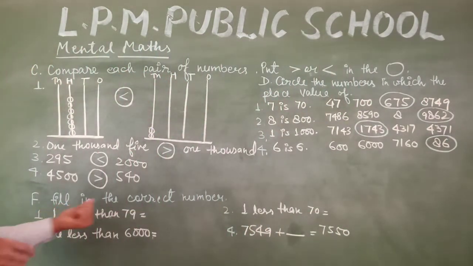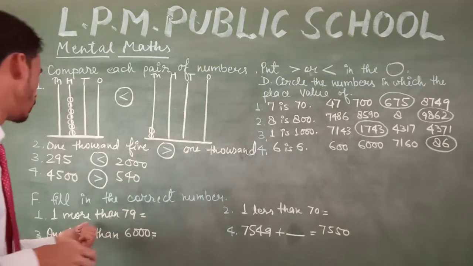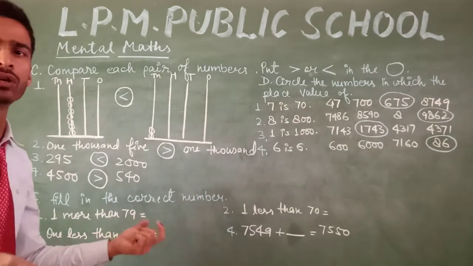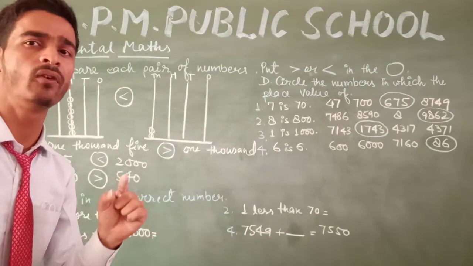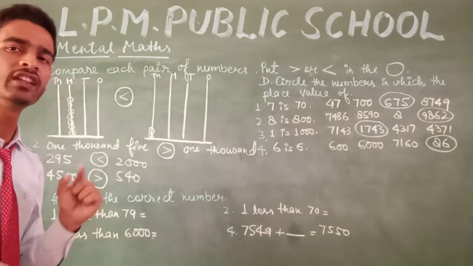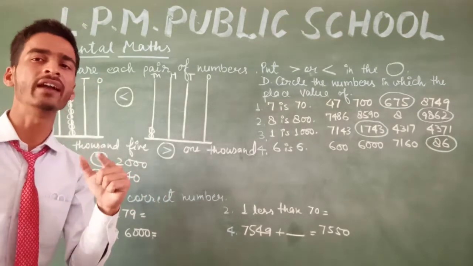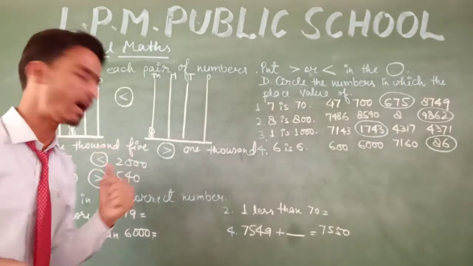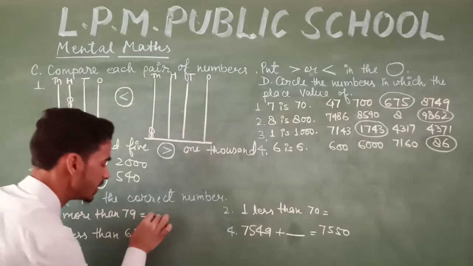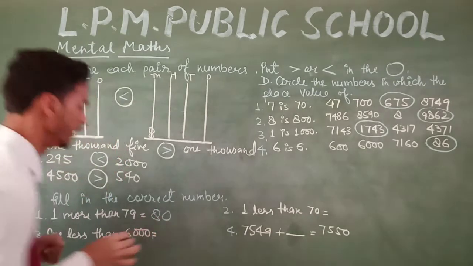And the next one is to write the correct number. 1 more than 79. 1 more than 79 means the successor of 79. Okay, 1 more than 79 is 80, because you know that 80 comes just after 79. So the successor of 79 is 80.